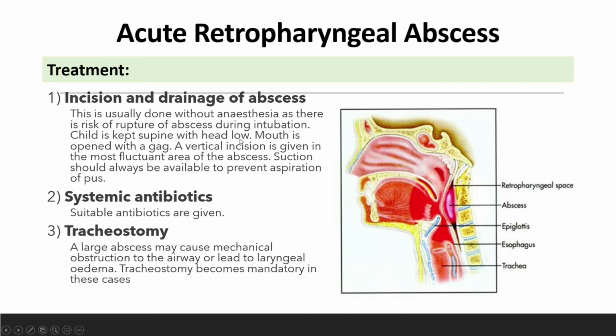The child is kept supine. The mouth is opened with a gag. A vertical incision is made, and then we remove the pus. Systemic antibiotics are given, and if it blocks the airway, we do a tracheostomy.